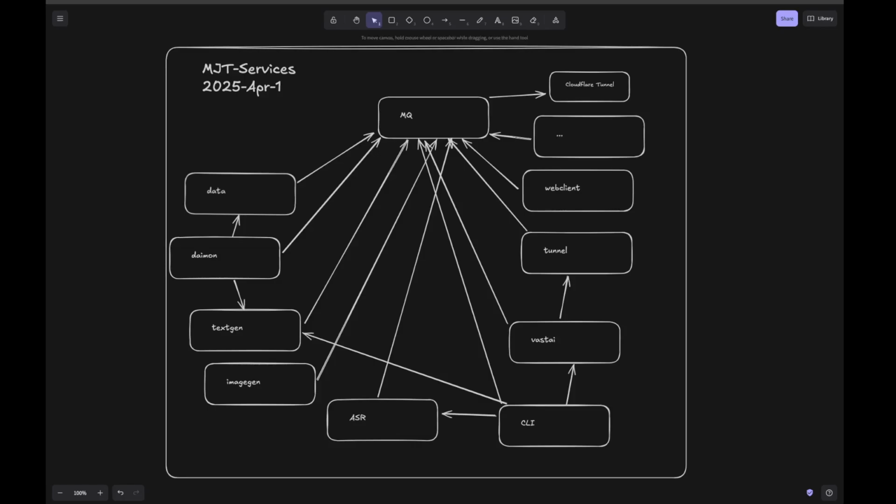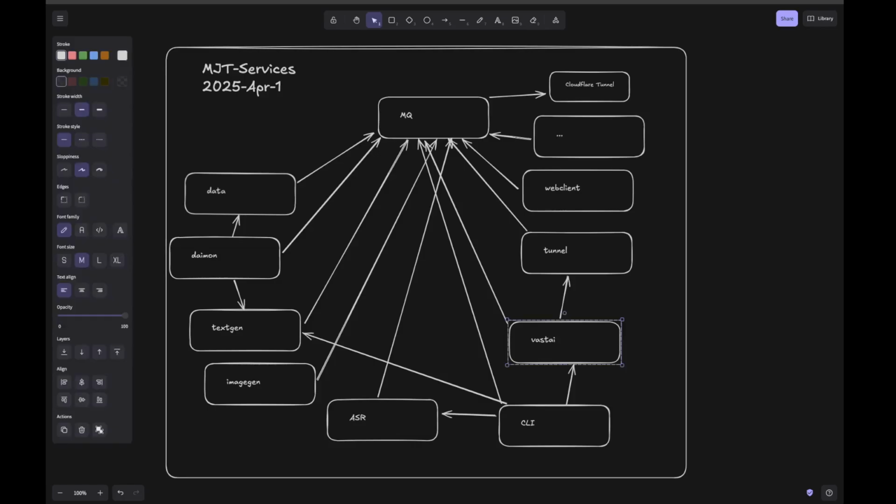It depends upon ASR because I believe I have a mechanism for catting audio files and getting text back and that sort of thing. I haven't connected to image generation yet, so I should probably do that at some point. But anyway, if I want to do it at the command line, this is how I'm going to do it. Vast AI is kind of an interesting service.